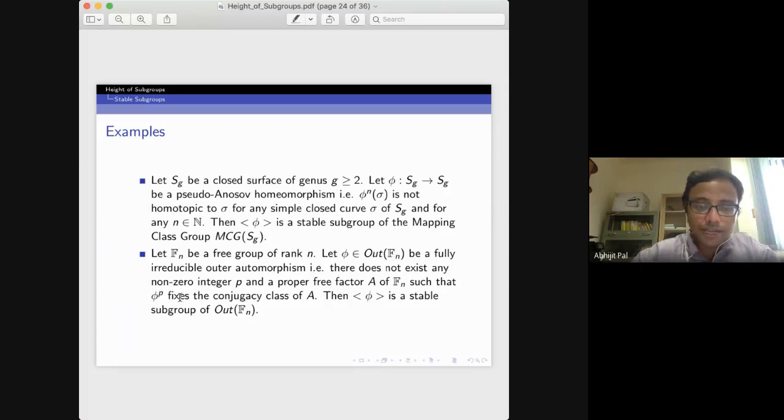It means that there does not exist a non-zero integer p and a proper free factor A of F_n such that phi to the power p fixes the conjugacy class of A. Then one can prove that the subgroup generated by phi is stable in Out(F_n). I think this has been proved by Bestvina and Handel, for reference.